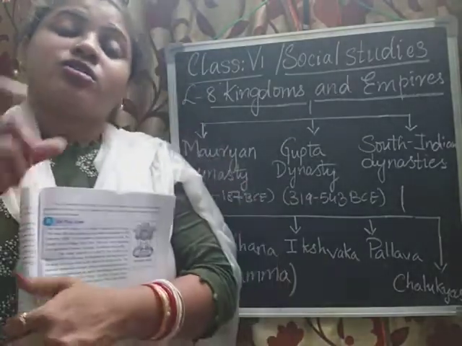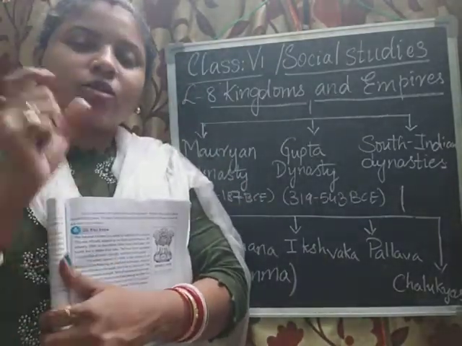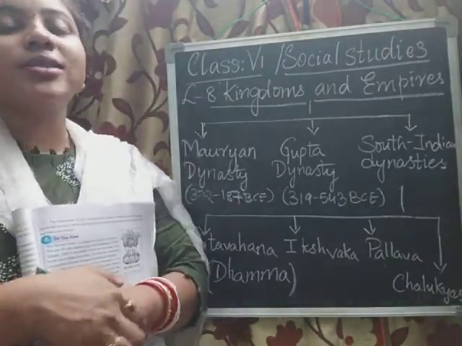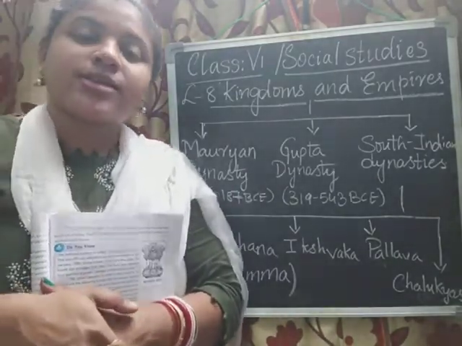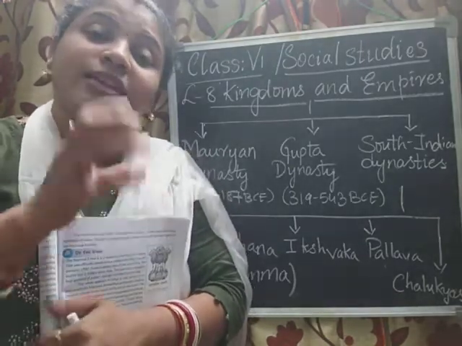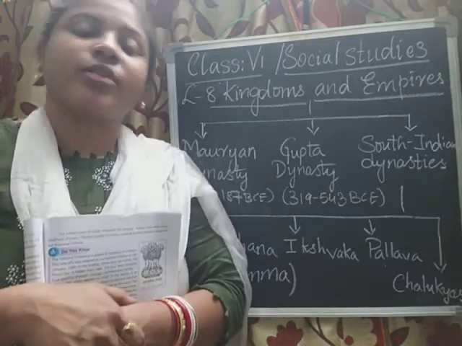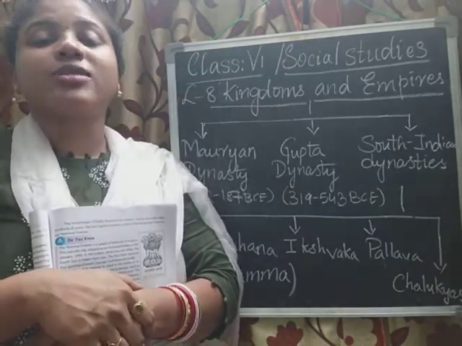Now, one more slogan, a main line that was also followed by Ashoka, is Satyameva Jayate. Satyameva Jayate. Where there is truth, there is victory. Where there is truth, there is victory. This line was also said in the Upanishads.